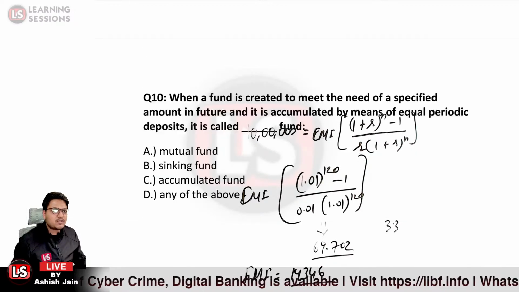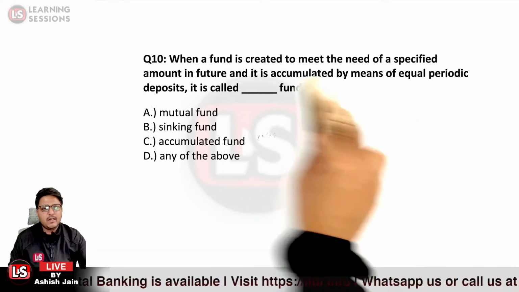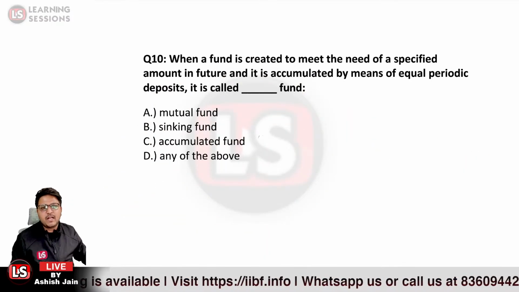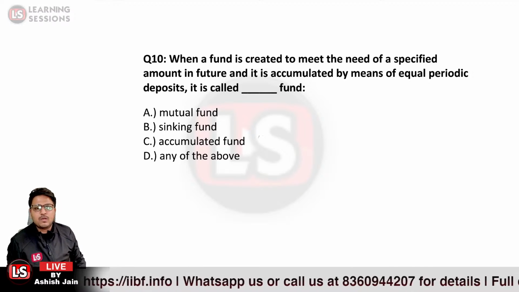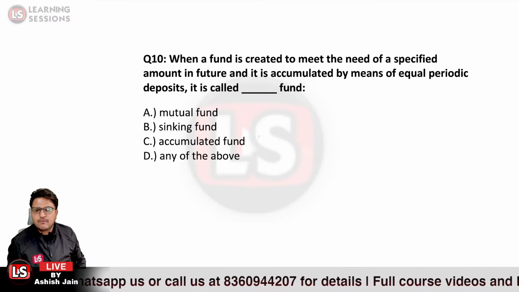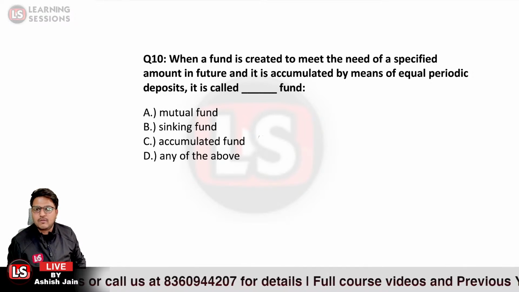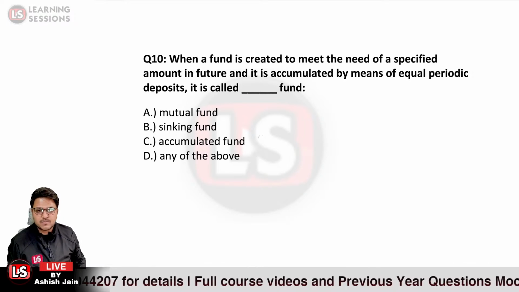Now let's move to the next question. It says, when a fund is created to meet the need of a specified amount in future, and it is accumulated by means of equal periodic deposits, which fund is it called? Mutual fund, sinking fund, accumulated fund, or any of the above? Which one would be the right answer?